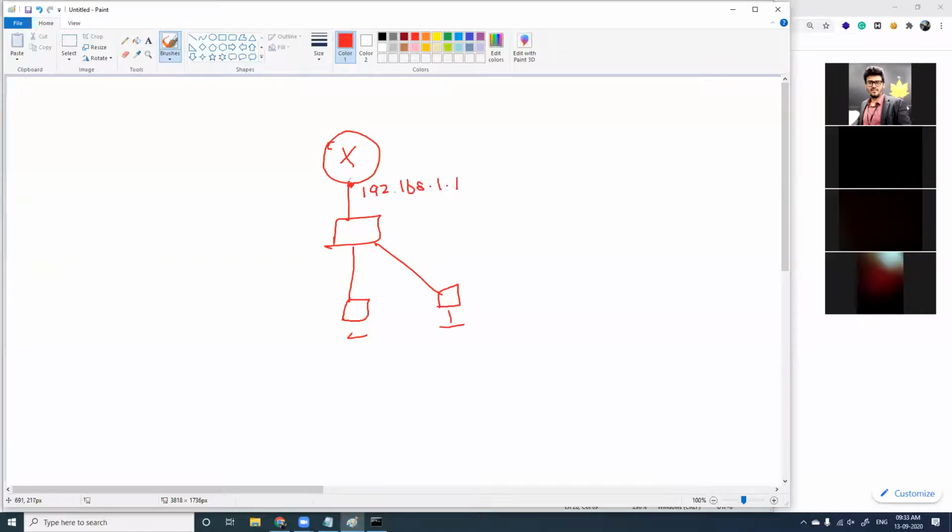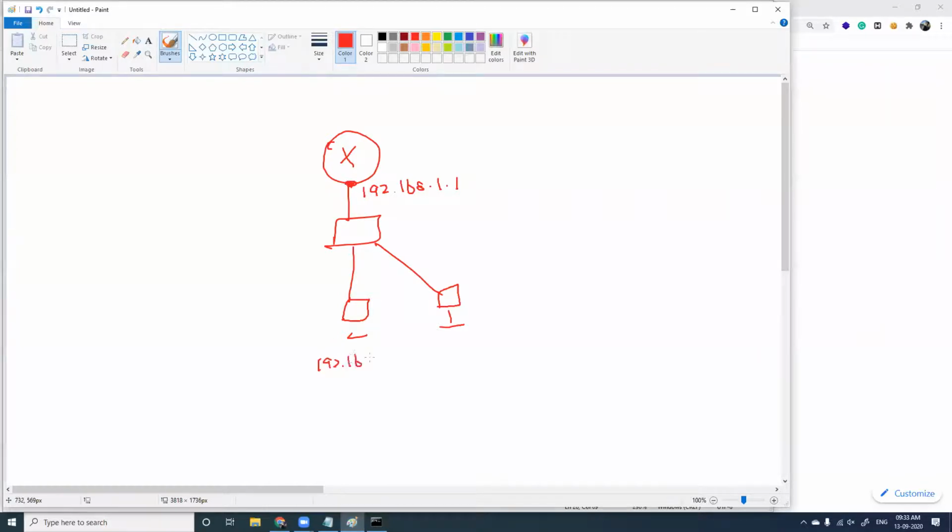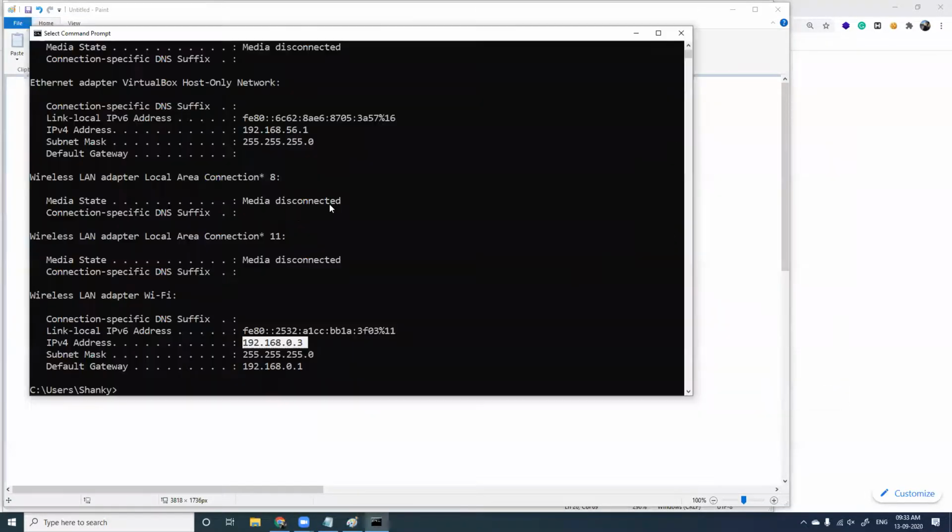We'll see how to assign this IP address to a router, and after assigning it, how to check the connection. We tried pinging from this computer to the other, and it was working. Now we'll try to ping from this computer to the router gateway and see if you get a reply. My default gateway is 0.1.